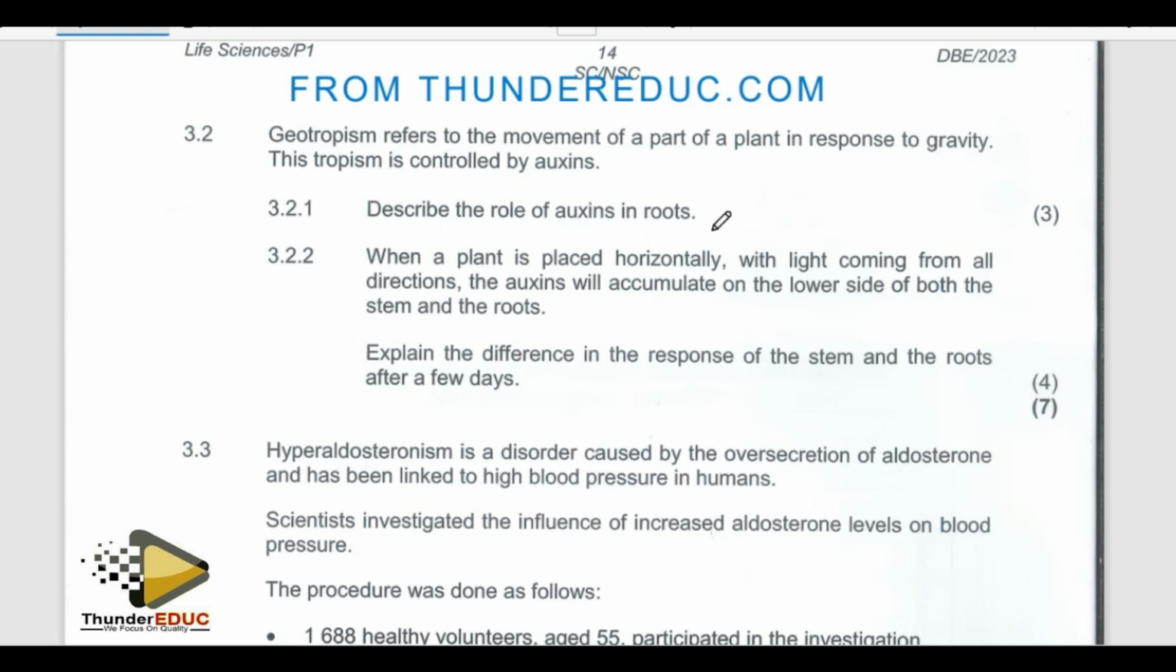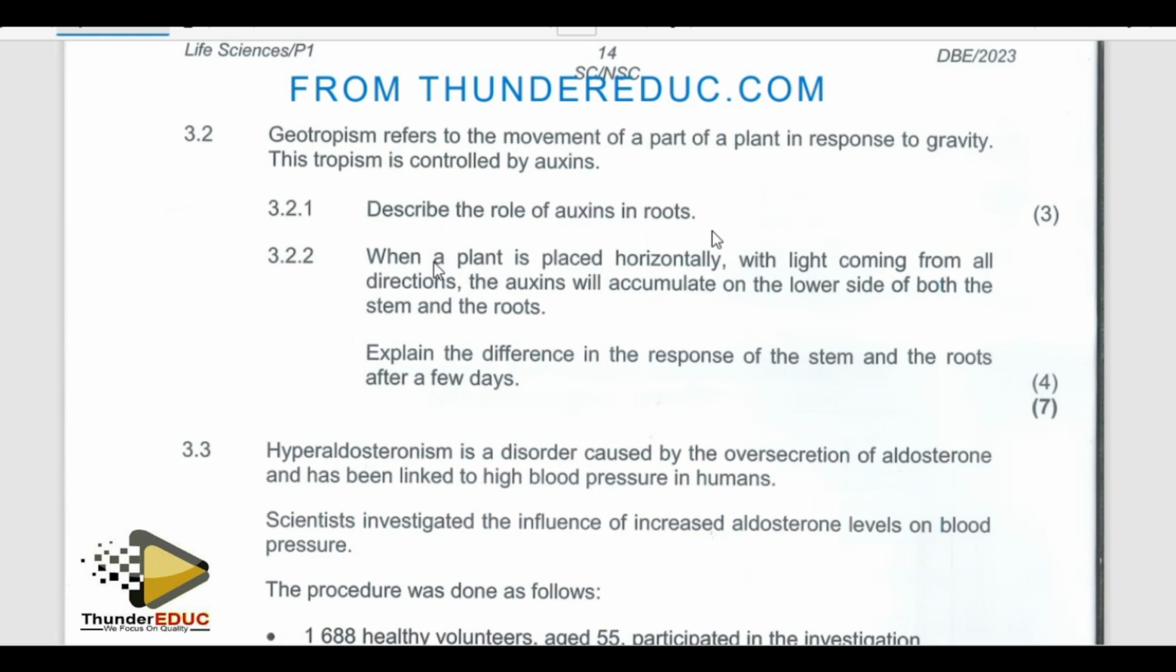Basically, auxins are found at the tip of the root, and auxins bring about growth. So the first role is that it brings about growth. But how does it bring about growth? The part which has high concentration of auxin will inhibit growth. So basically, the part which has low concentration of auxin will grow faster, and then that brings about the bending action of the root.